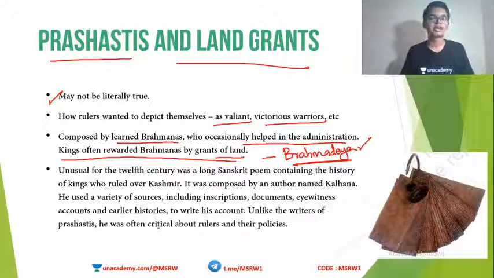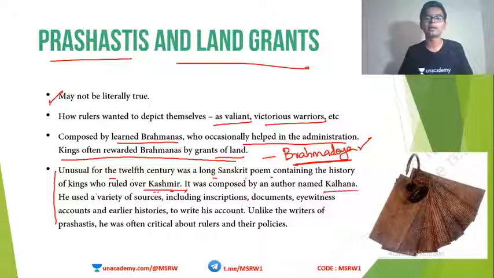Okay, anyone can tell me the name of this book? I will just read this passage. Can anybody tell me what the name of this book is? Okay. Unusual for the 12th century was a long Sanskrit poem containing the history of the kings who ruled over Kashmir. It was composed by the author named Kalhana. He used a variety of sources including inscriptions, documents, eyewitness accounts and early histories to write his account. Unlike the writers of prashastis, he was often critical about the rulers and their policies.